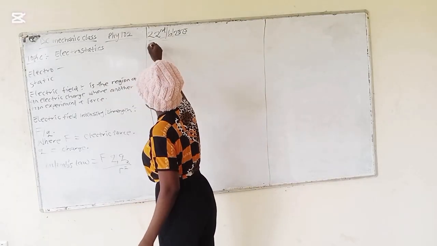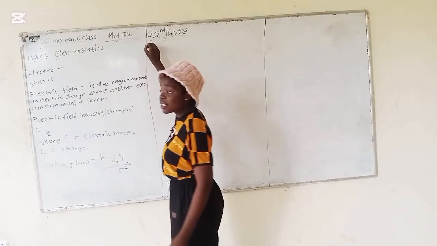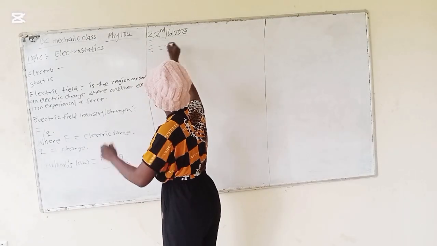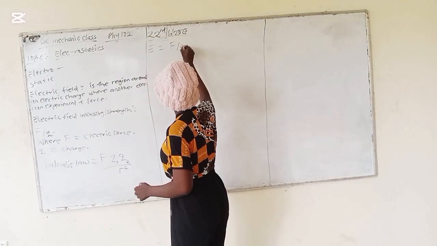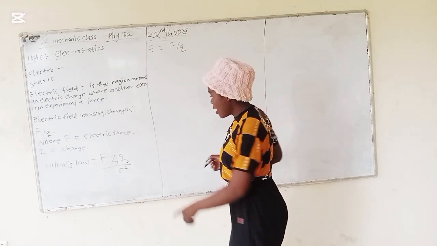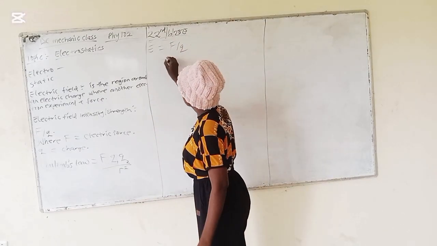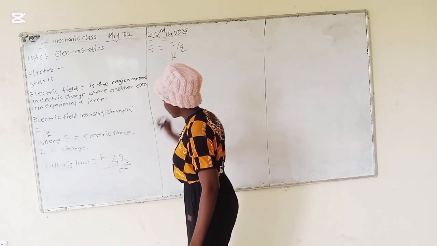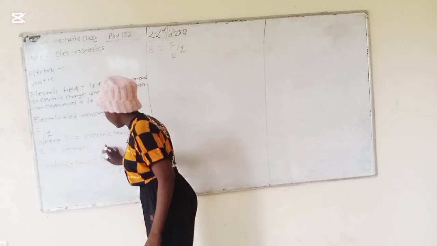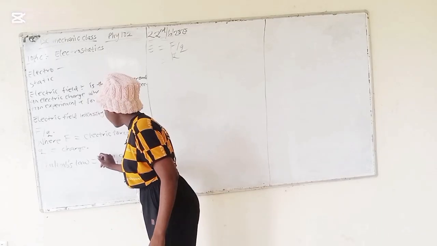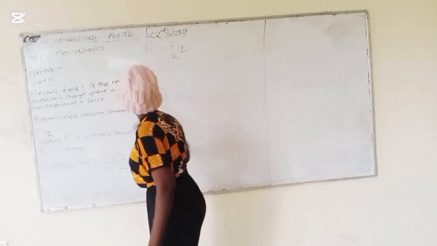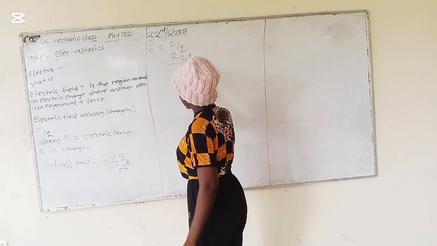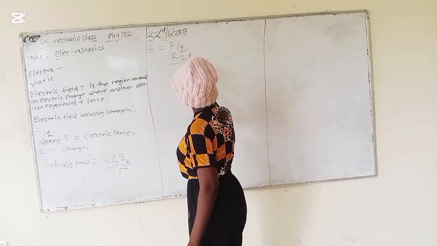Our electric field intensity is equal to F over Q, where our F is equal to K, a constant K, Q1 Q2 over R squared.